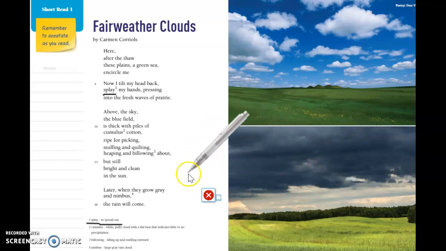So we are going to practice using these really cool text features to figure out the meanings of some unknown words in our new close read.